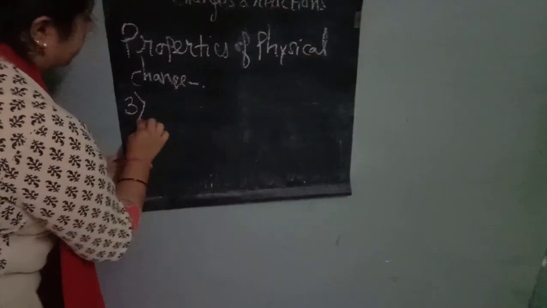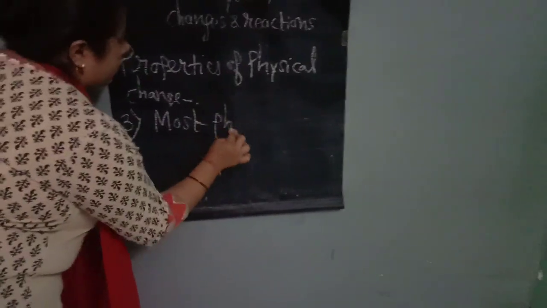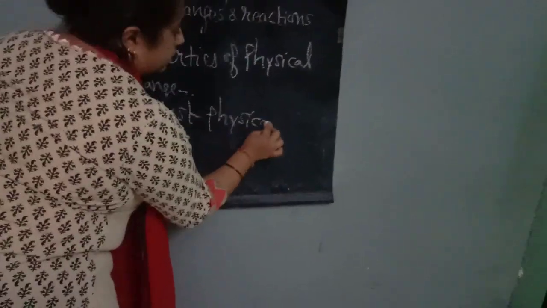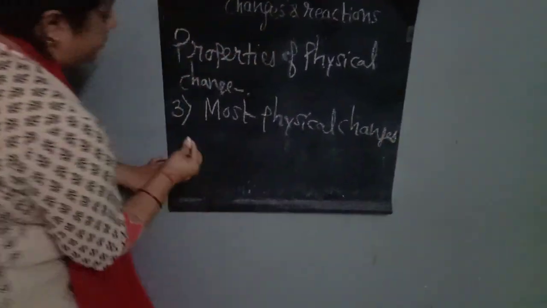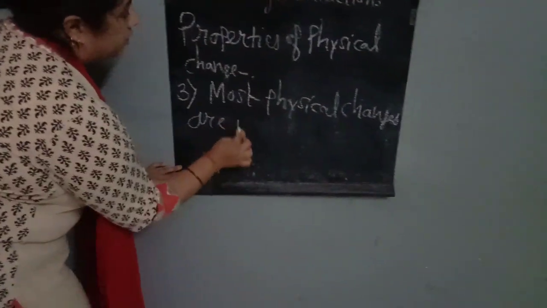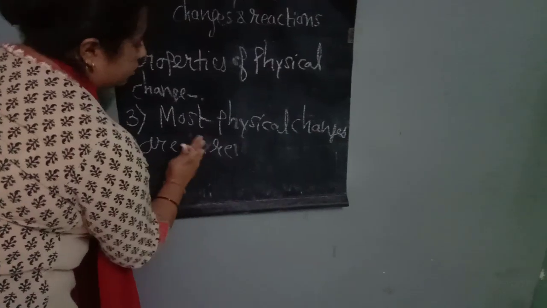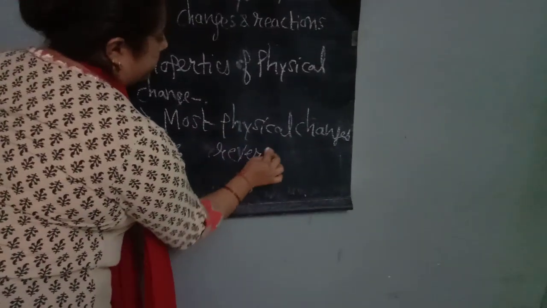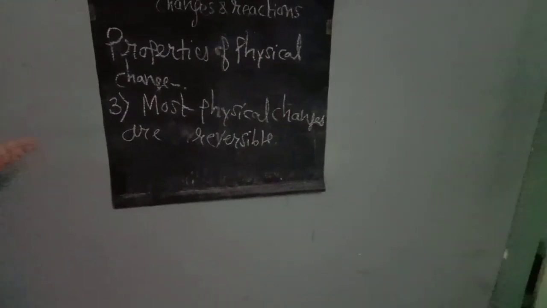Now the third one is that most physical changes are reversible.